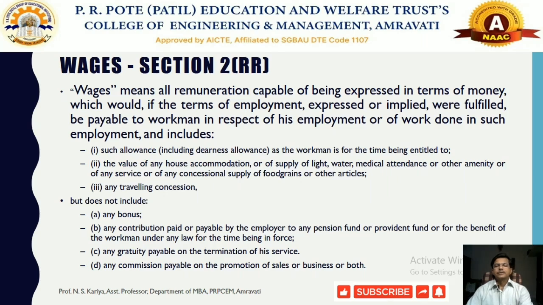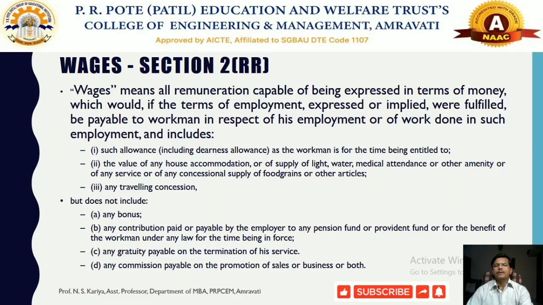Wages. Wages are some sort of remuneration, meaning all remuneration capable of being expressed in terms of money or monetary terms, which, if the terms of employment, express or implied, were fulfilled, would be payable to the workman in respect of his employment or work done in such employment, which will include the following.